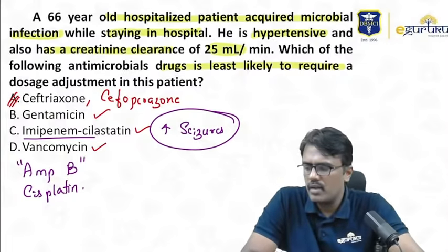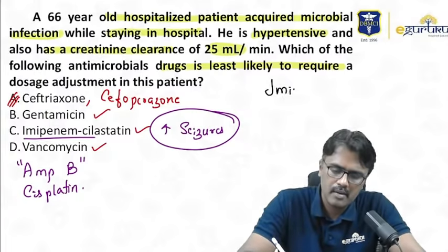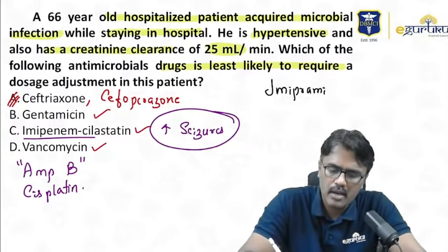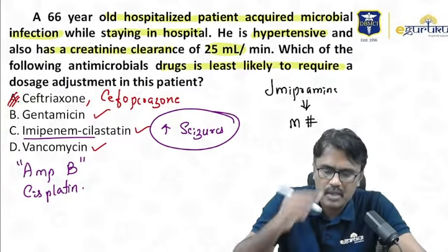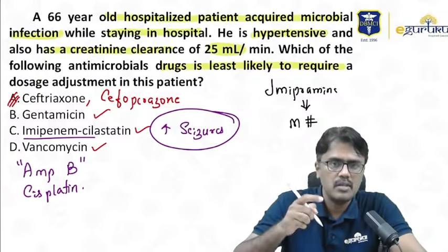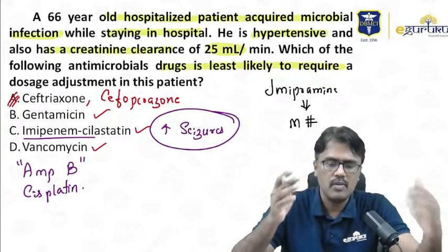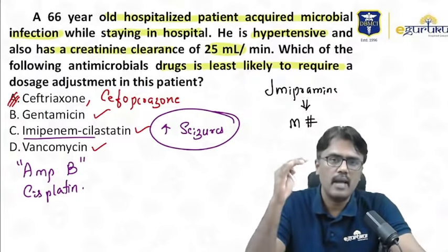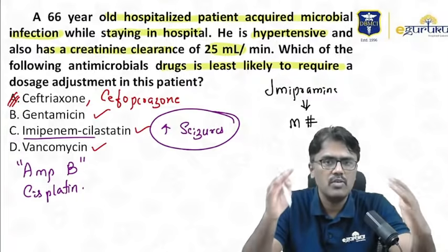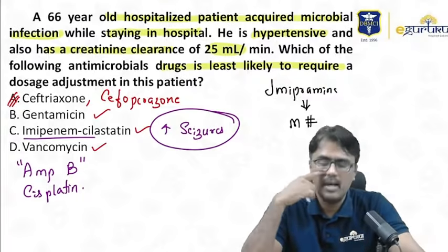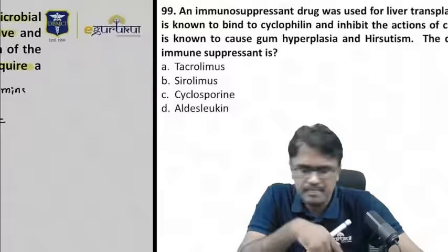Arshita Reddy, why cannot imipramine be used in angle closure glaucoma? Because imipramine is an antidepressant which is also a muscarinic blocker. Muscarinic blocker means anticholinergic drug, and anticholinergic drugs should not be used in angle closure glaucoma. If you use that, what happens? The angle between the iris and the cornea will close because they cause mydriasis. So no mydriatic should be used in angle closure glaucoma. Yes, Charan, you are right.